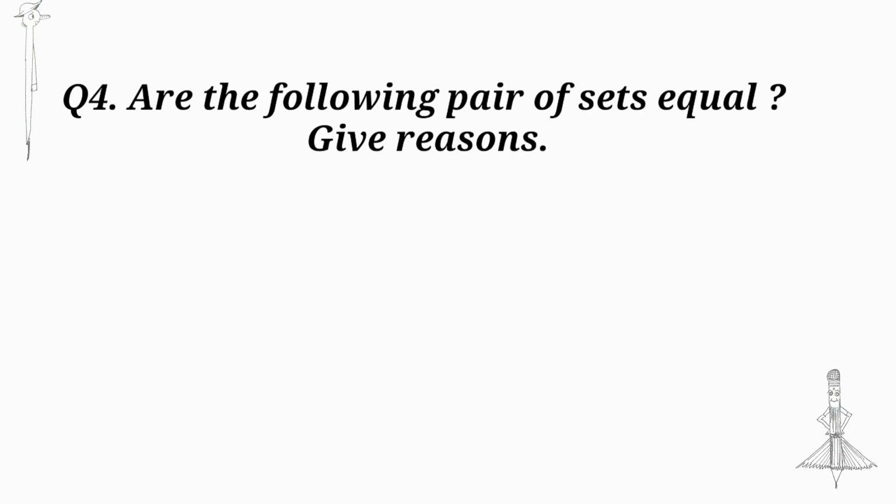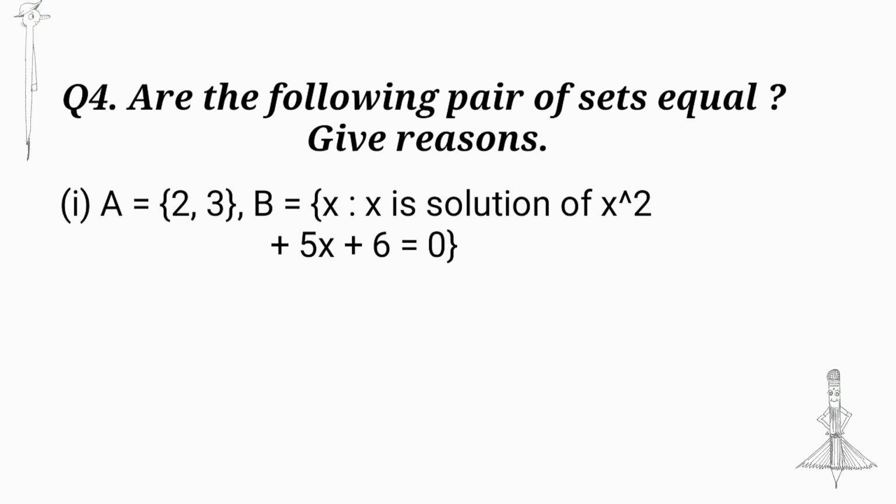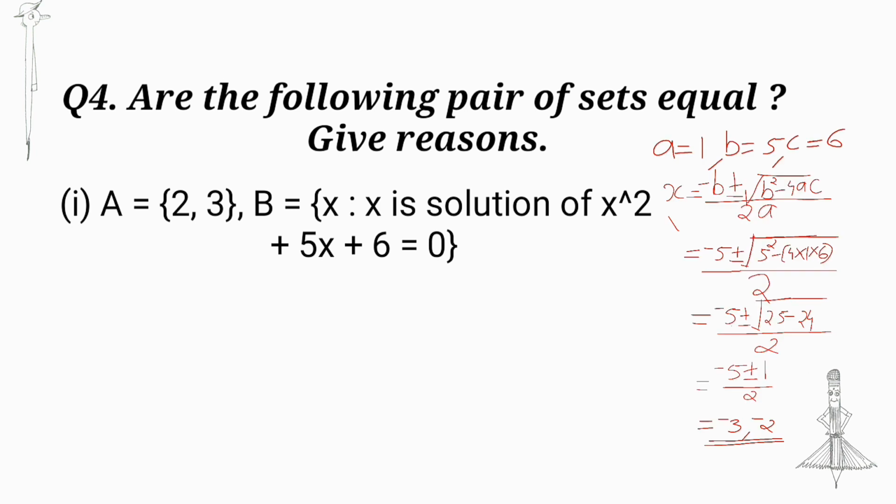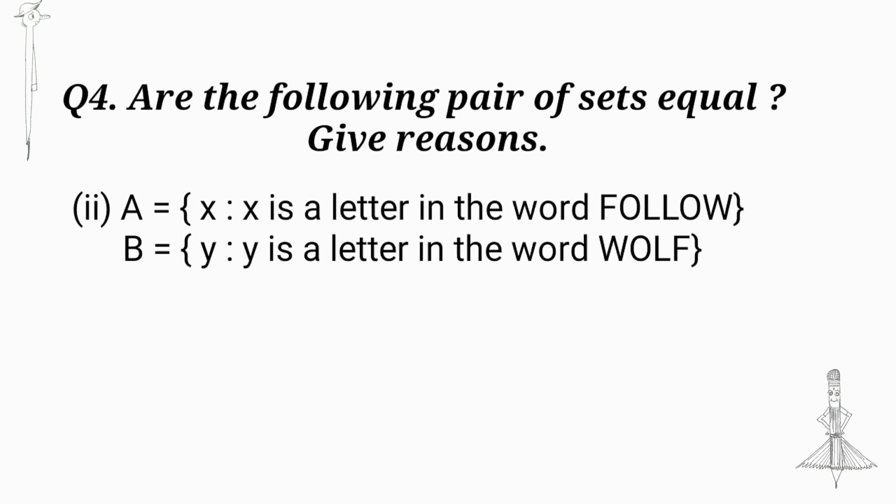Are the following pairs of sets equal? Give reason. First question, A = {2, 3}, B = {x : x is a solution of x² + 5x + 6 = 0}. Solving the quadratic equation x² + 5x + 6 = 0, we get the set B = {-2, -3}. Here, A = {2, 3} and B = {-2, -3}, A is not equal to B. A = {x : x is a letter in the word FOLLOW}. B = {y : y is a letter in the word WOLF}.